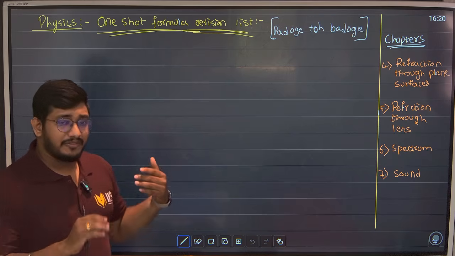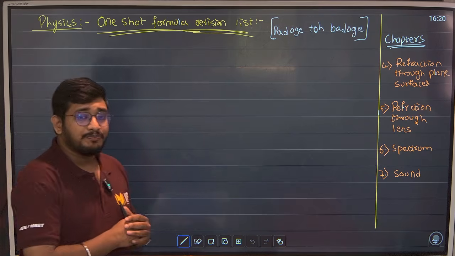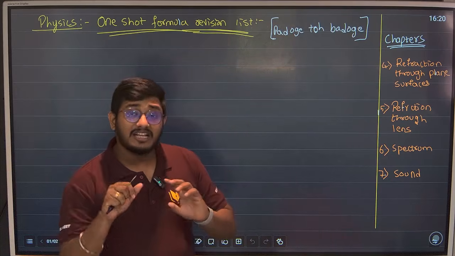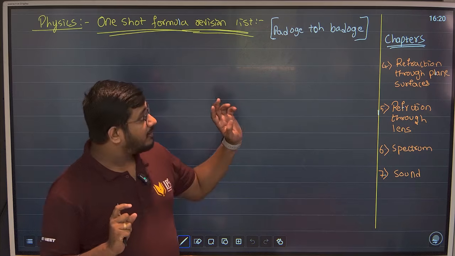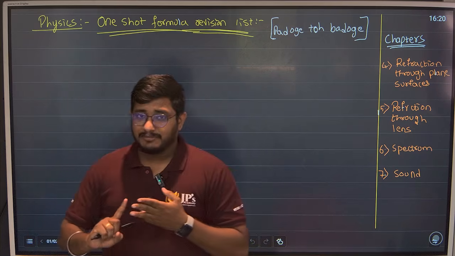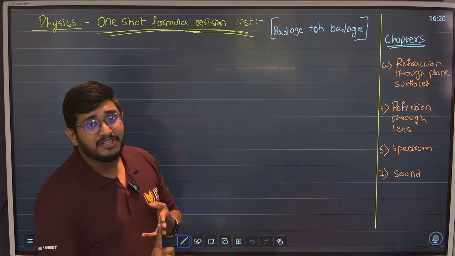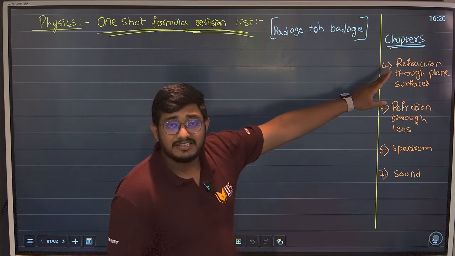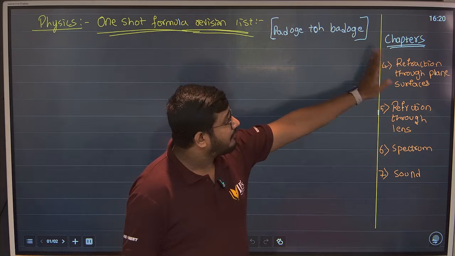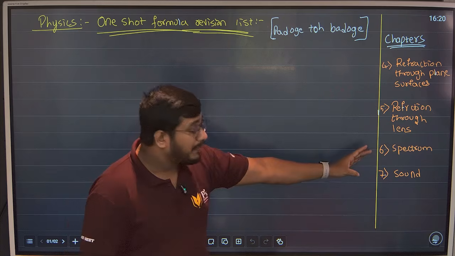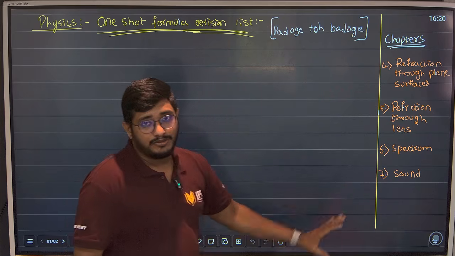In previous lecture, if you guys have not seen, I will suggest you to see my previous lecture in which I made the last minute revision formula list for first three chapters, that is force, work, power, energy and machines. So I am here right now to give you one short formula revision list for the next four chapters, guys, that is refraction through plane surface, refraction through lens, spectrum and sound.